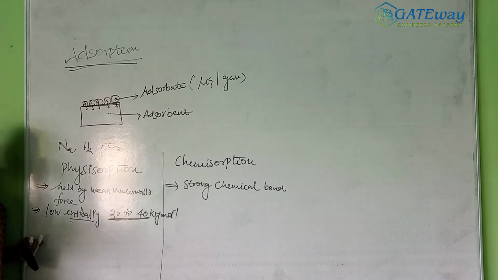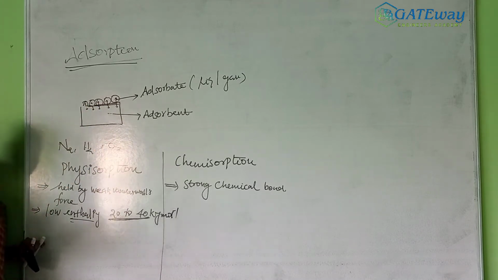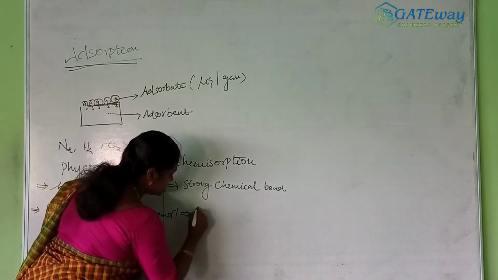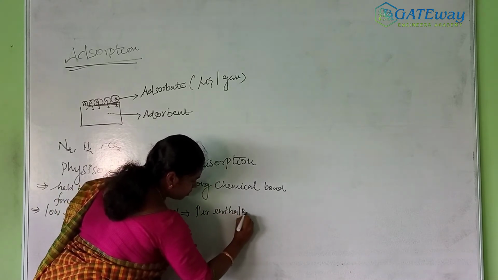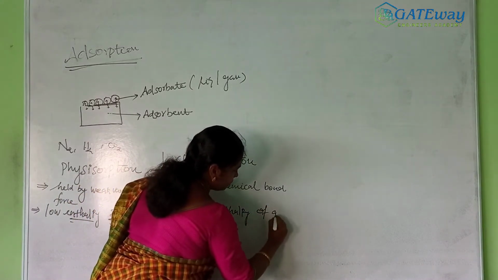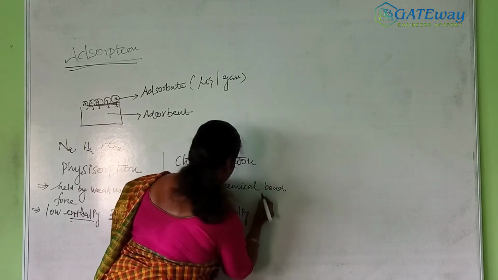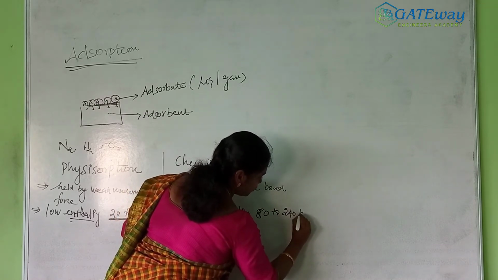Suppose we want to break the bond; we have to apply more energy, then only it breaks. Do you understand what I am saying? So the higher enthalpy of adsorption is maybe 80 to 240 kilojoule per mole. That range is very important.